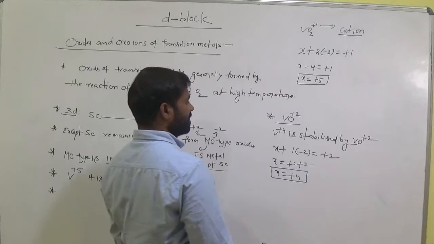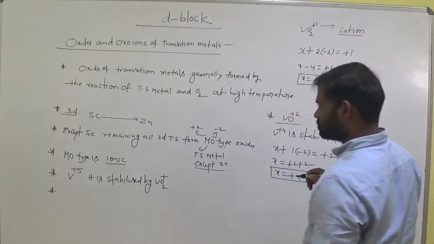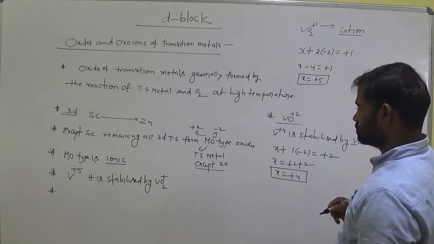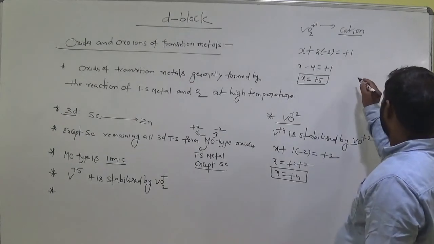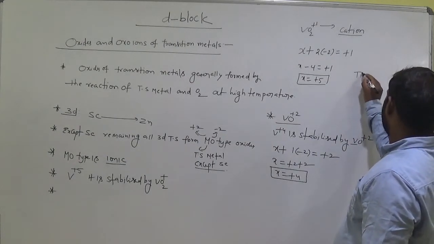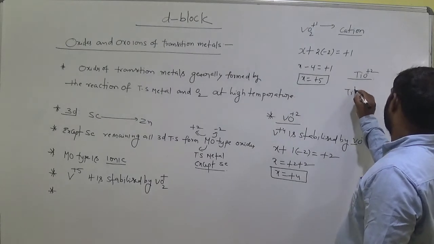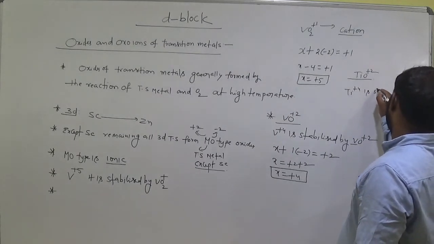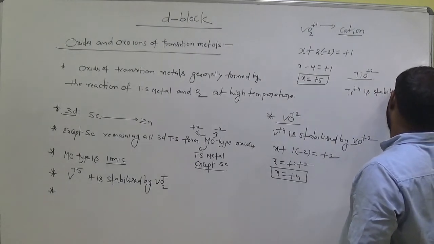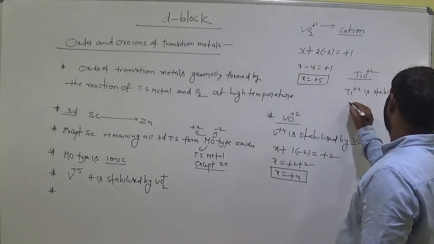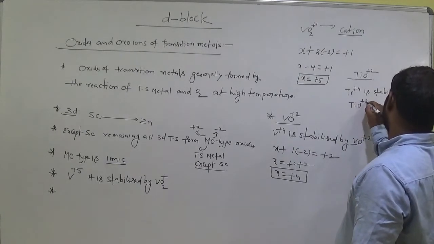Okay, and what about titanium? Titanium plus 4 is stabilized by TiO plus 2 form.